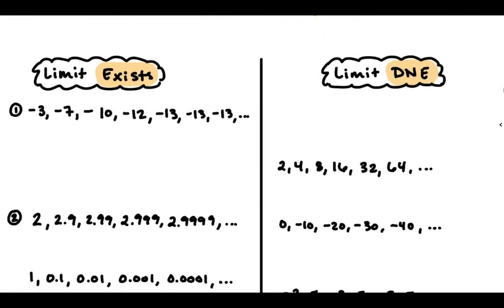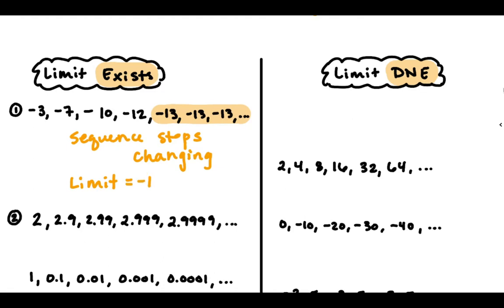Okay, the limit exists in two cases. The first case is like this sequence here, where we have -3, -7, -10, -12, -13, -13, -13. So once we hit -13, the sequence stops changing. Once we hit -13, it stays -13 forever. So its long-term value is going to be -13, which means that's its limit. The limit of this sequence would be -13.